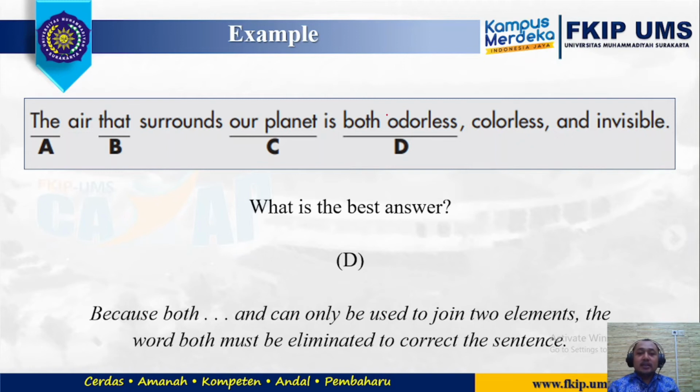It's impossible to use both because there are three adjectives here: odorless, colorless, and invisible. So we cannot use both here. We can say, the air that surrounds our planet is odorless, colorless, and invisible. We cannot use both because it's more than two.